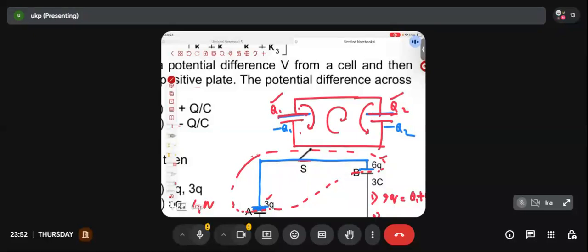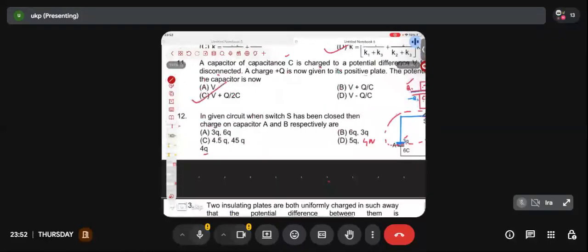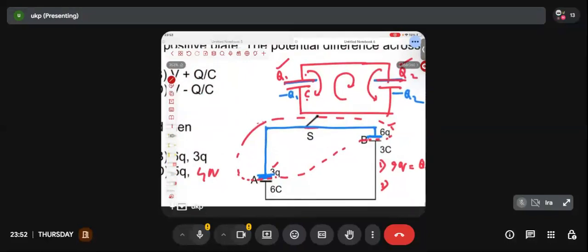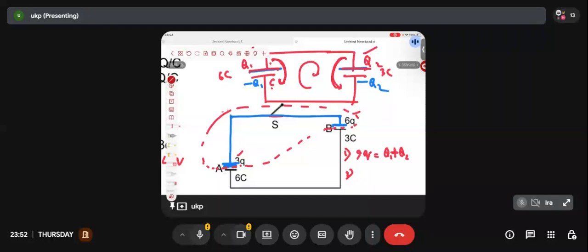So Q1 by C1, what was the capacitance here? Oh yes, it was given, sorry. This capacitance was 6C and this capacitance was 3C. So Q1 by 6C should be equal to Q2 by 3C because the potential has to be the same. Or if you are struggling with this, you can just write a KVL. Whichever makes you more comfortable, you can do using that approach.